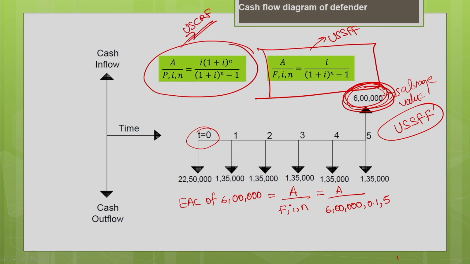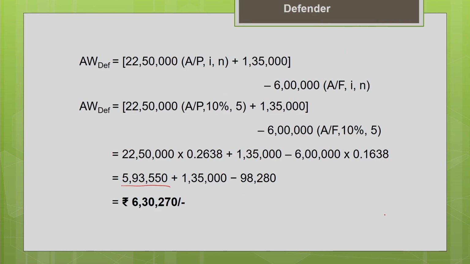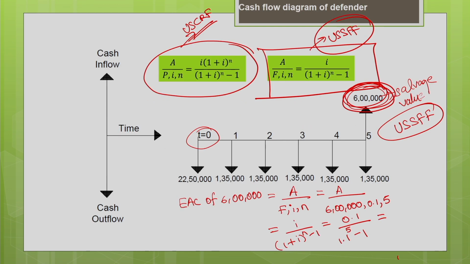Now we use this uniform series sinking fund factor to find the equivalent annual cost. It is i divided by (1 plus i)^n minus 1. So, i is 0.1 divided by 1.1 power 5 minus 1. You will get the factor value as 0.1638.